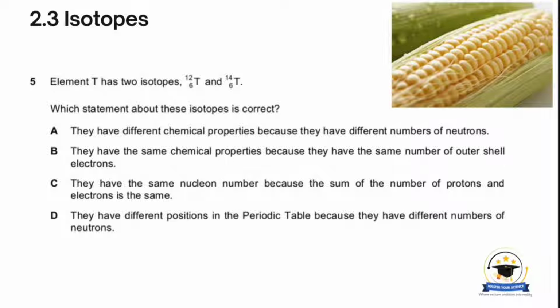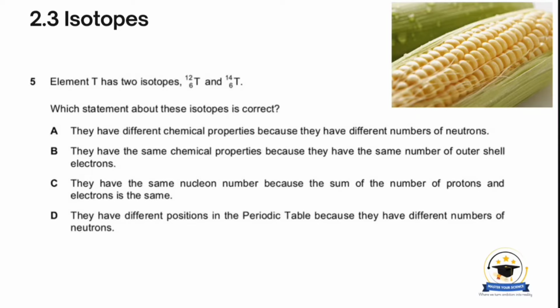It's the same thing with isotopes. They are still atoms, still the exact same element, but their mass numbers are different. That's the analogy I can give you about isotopes.